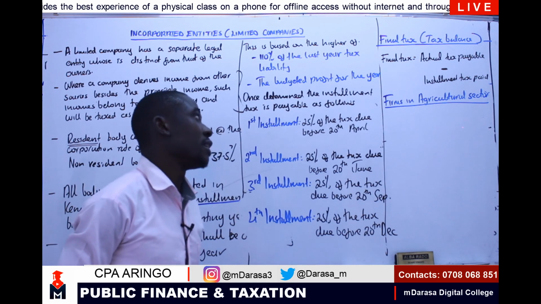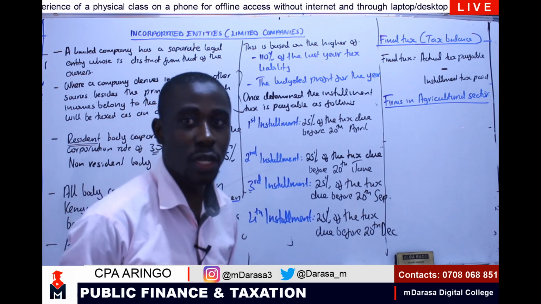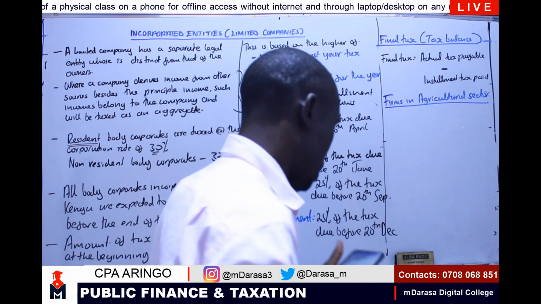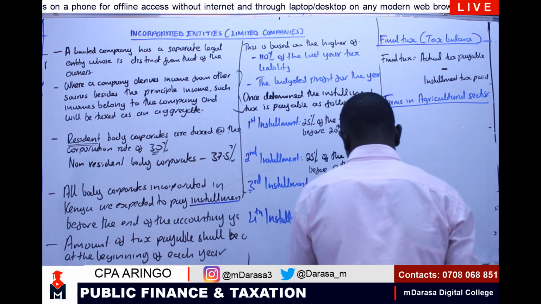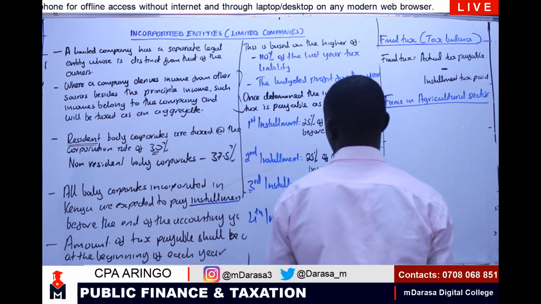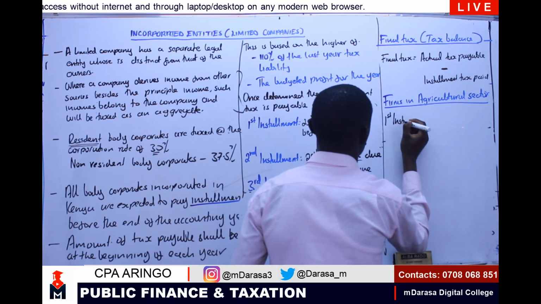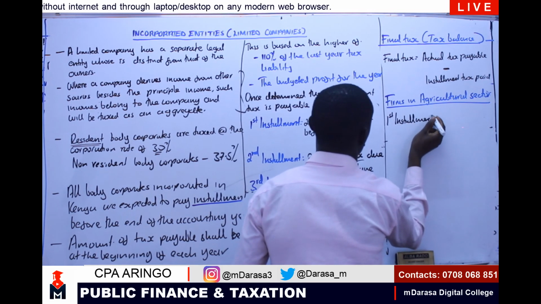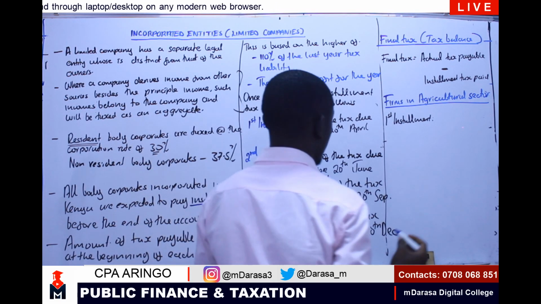For farms in the agricultural sector, my good students, this is how we are going to handle it. I'll be having only 2 installments. That is, for our first installment, we are going to pay 75% of the tax due.